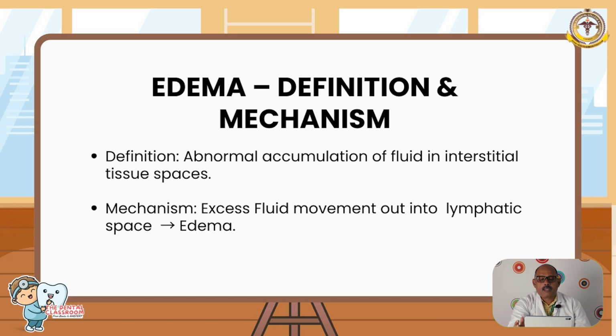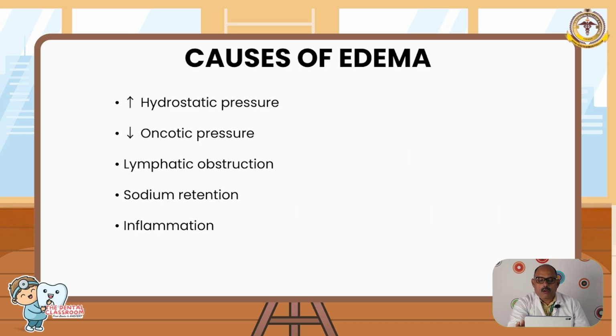Edema. Edema is defined as an abnormal accumulation of fluid in interstitial tissue spaces. The causes are increased hydrostatic pressure, decreased oncotic pressure, lymphatic obstruction, sodium retention, and inflammation. What are the commonest causes of increased hydrostatic pressure? Congestive cardiac failure, constrictive pericarditis, or deep vein thrombosis. Reduced oncotic pressure can be because of nephrotic syndrome, cirrhosis, or malnutrition. There can be lymphatic obstruction due to tumor, filariasis, or surgery, or sodium and water retention like in renal failure or heart failure, and there can be inflammation, acute and chronic.